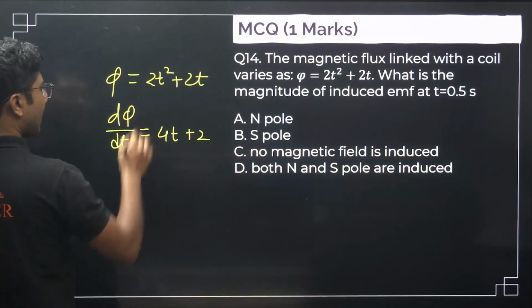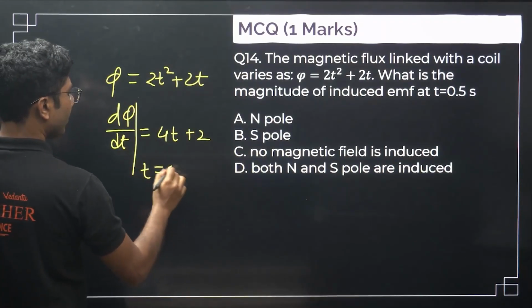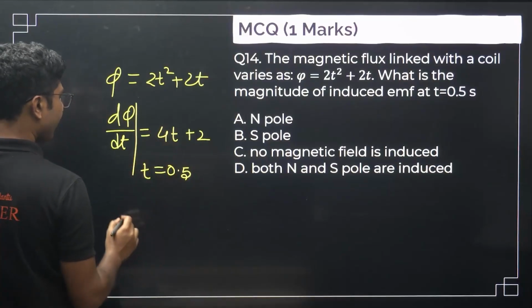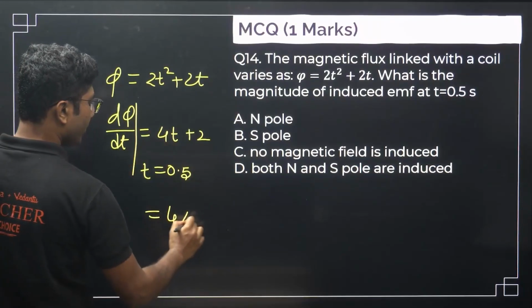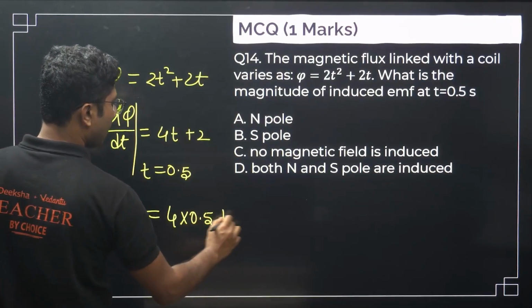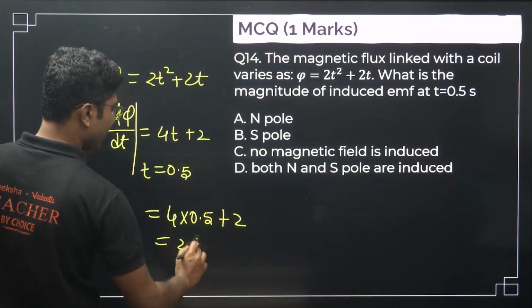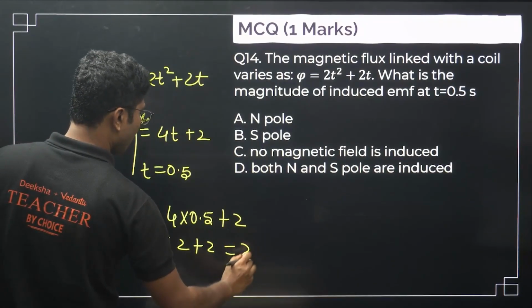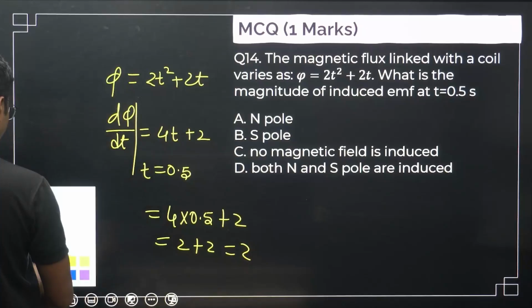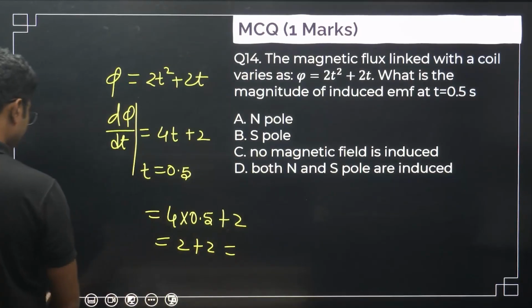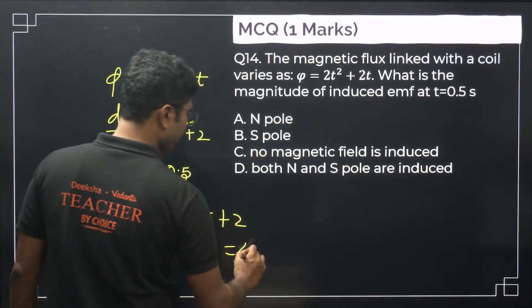The time is given as t equals 0.5. Put that value, you will get 4 into 0.5 plus 2, which is 2 plus 2, that is 4 volt. So induced EMF is 4 volt.